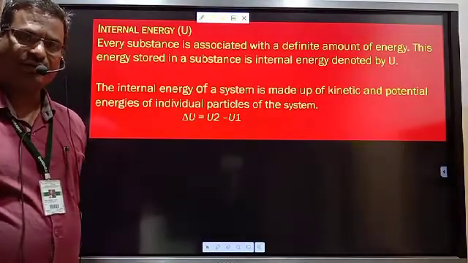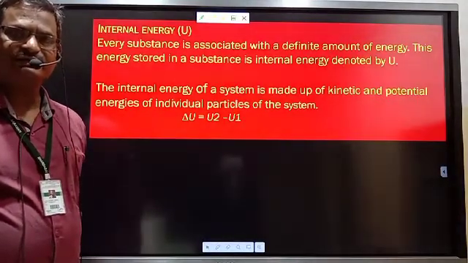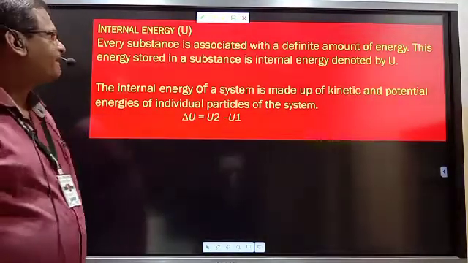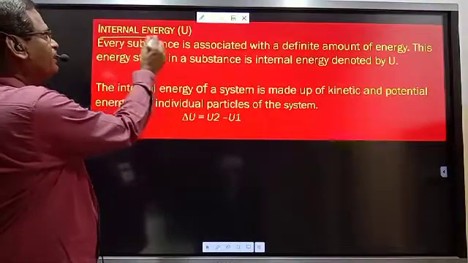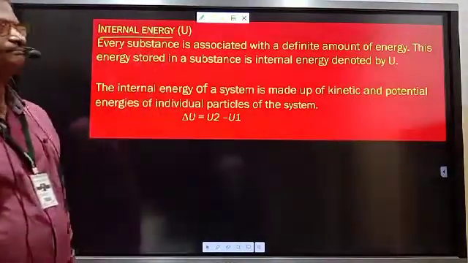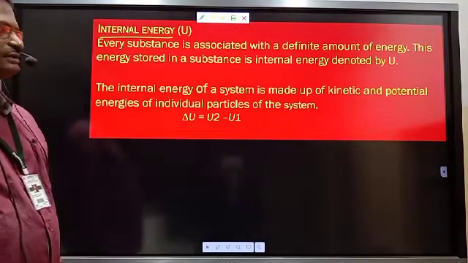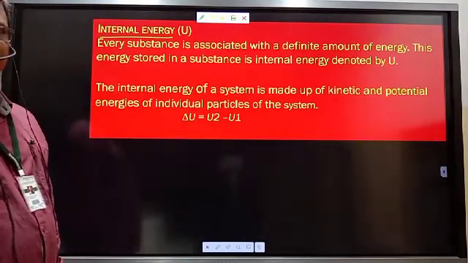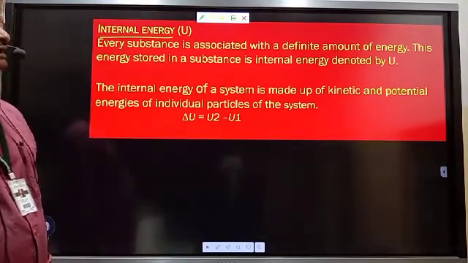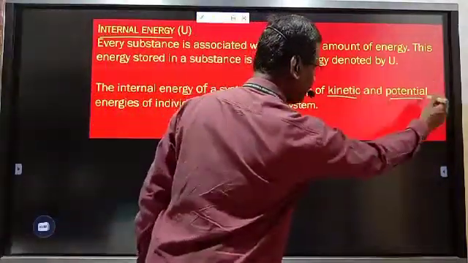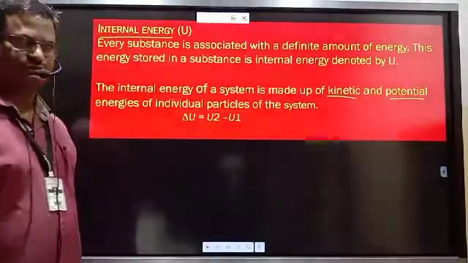The summation of kinetic energy and potential energy associated with the system is known as internal energy. See, I have also indicated these two forms of energy in the slide.